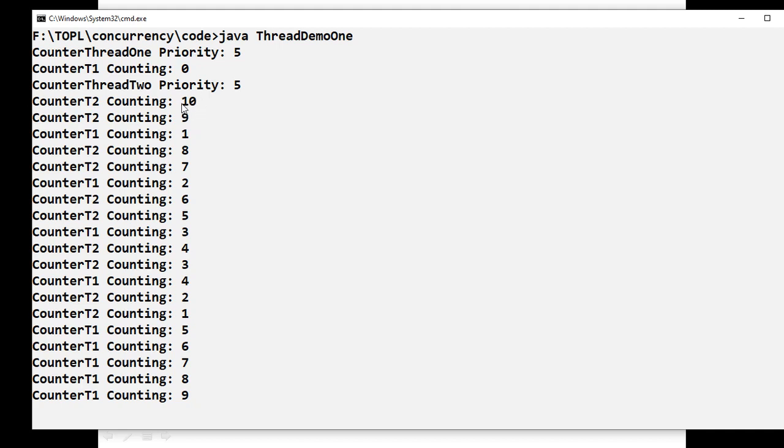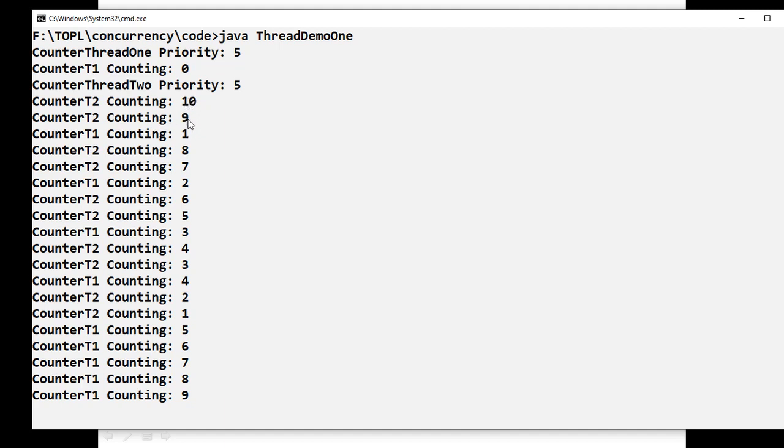Since the 1000 milliseconds was not yet completed, the second iteration was also printed immediately. So 2 iterations of thread 2 were printed.